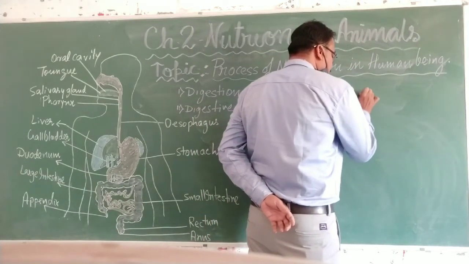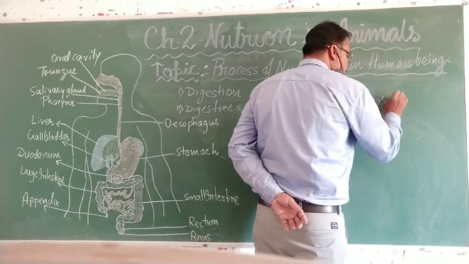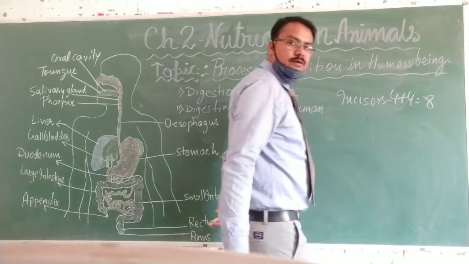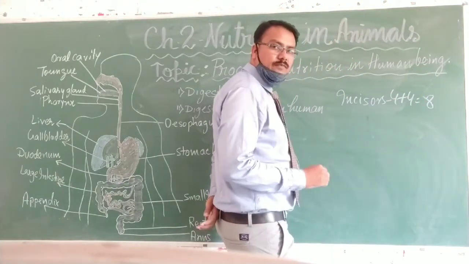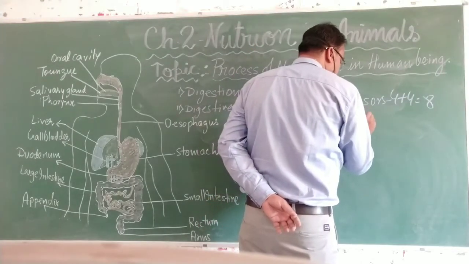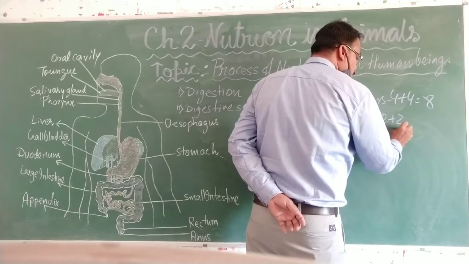Incisors, 4 plus 4, 8 incisors, which are the front biting teeth. Canines, 2 plus 2, 2 in the lower jaw and 2 in the upper jaw.